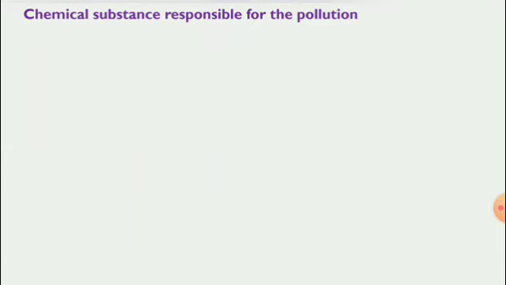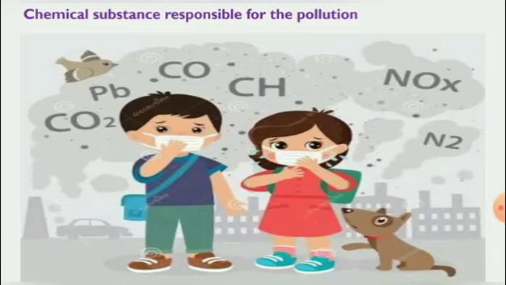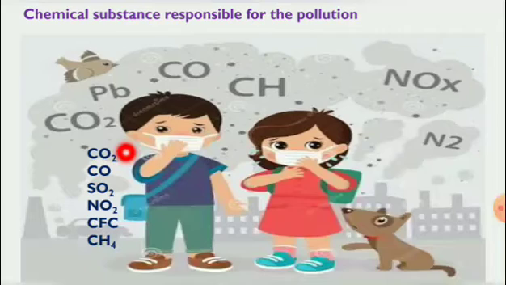Chemical substances responsible for the air pollution. What are the chemical substances responsible for the air pollution? Carbon dioxide, carbon monoxide, oxides of sulfur, oxides of nitrogen, chlorofluorocarbon and methane. These are the chemical substances responsible for the air pollution.